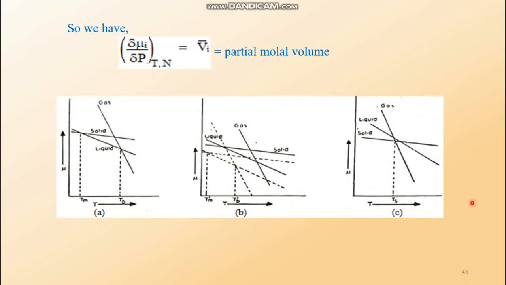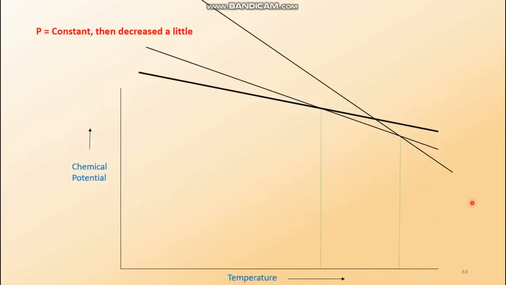Now let us see, with the help of some animation, this movement of the graphs or the curves. Look, at some high pressure, this is the graphical presentation. This thickest line is for the solid, the thicker line is for the liquid, and this thinnest line is for the gaseous. This is the point of intersection, this is the melting temperature, this is another point of intersection, this is the boiling temperature.